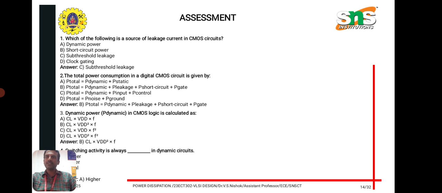Which of the following is the source of the leakage current in CMOS circuits? Subthreshold leakage. The total power consumption in a digital CMOS circuit is given by P total equals P dynamic plus P short circuit plus P leakage current plus P gate current, and the dynamic power in CMOS logic is calculated as CL into VDD square into frequency.